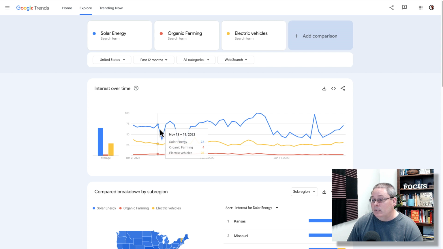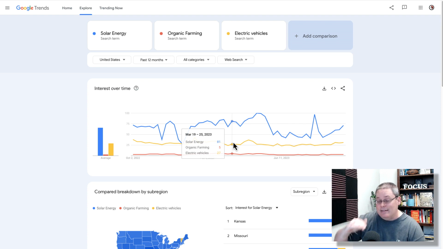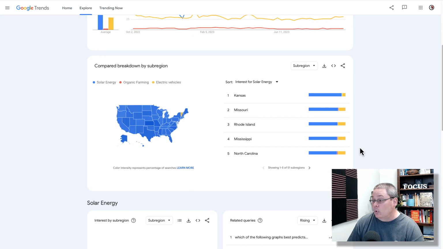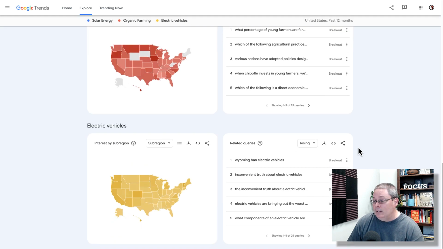So I wouldn't give up on eco-friendly vehicles, but I would focus more on researching around electrical vehicles or electric vehicles, because here you can see that search term now has an average volume, or interest over time. You can see that yellow line in the middle is representing the electric vehicles, and organic farming is now below that in the red line. Of course, here, if you scroll down, you'll see electrical vehicles.